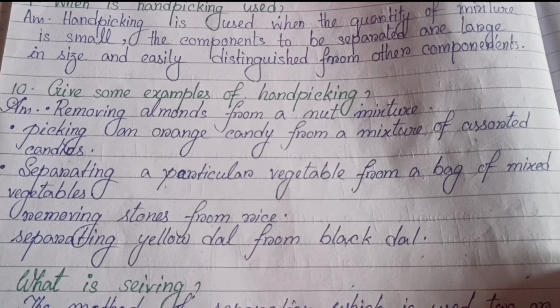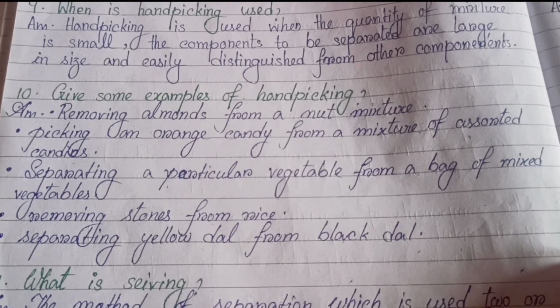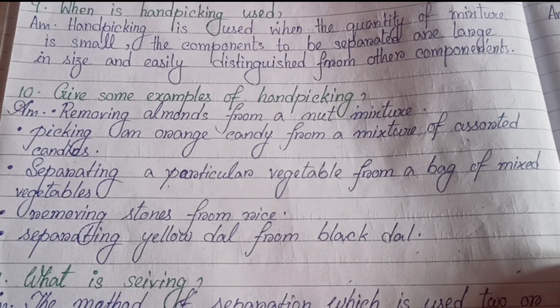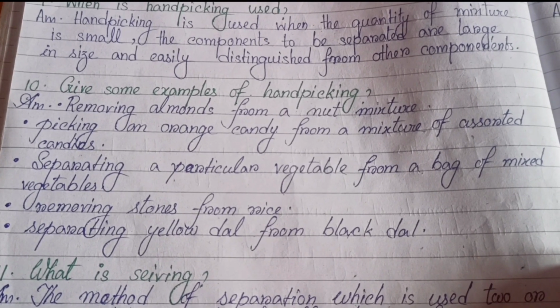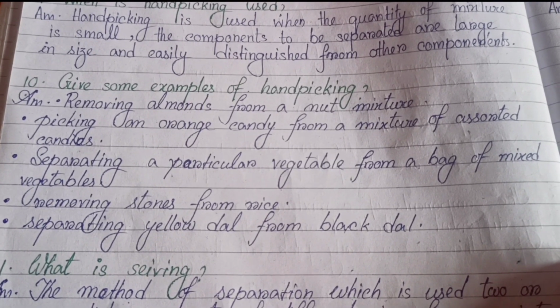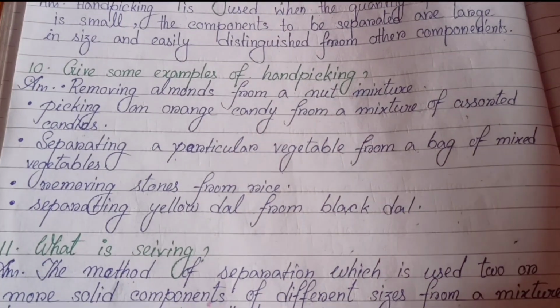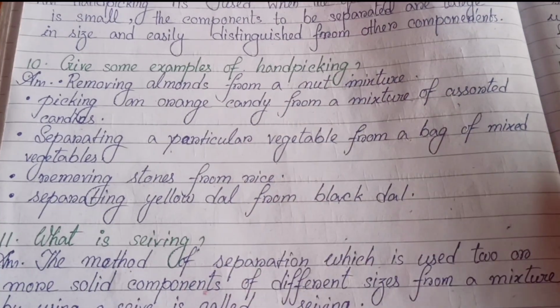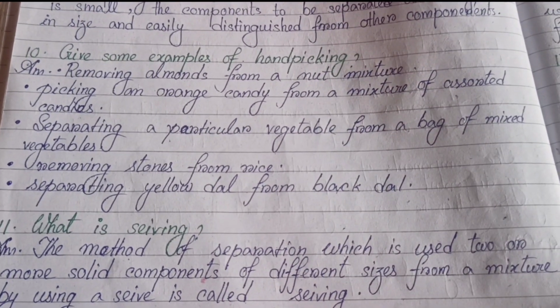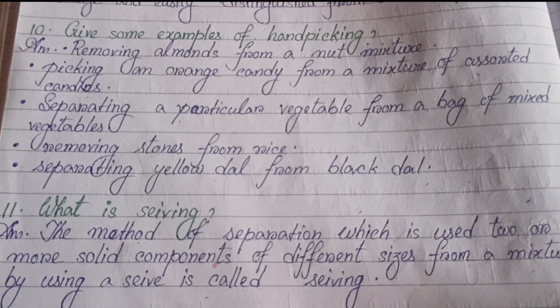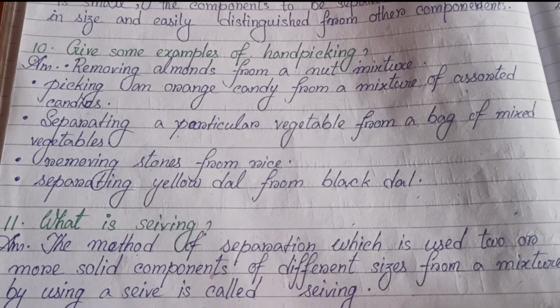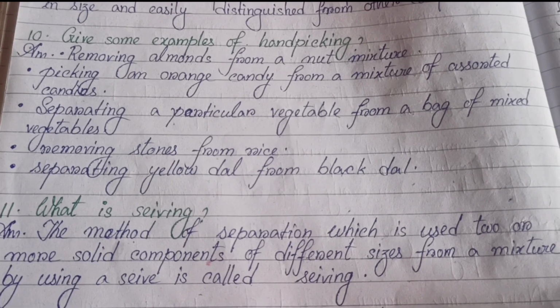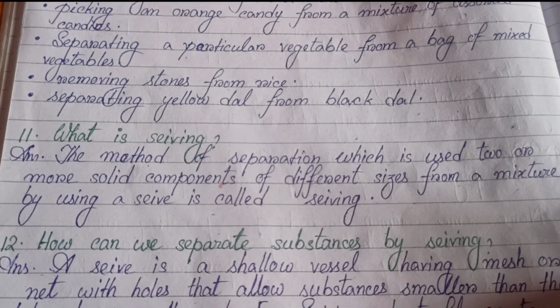Number 10. Give some examples of hand picking. First point, removing almonds from a nut mixture. Second point, picking an orange candy from a mixture of assorted candies. Third point, separating a particular vegetable from a bag of mixed vegetables. Next point, removing stones from rice. Last point, separating yellow dal from black dal.